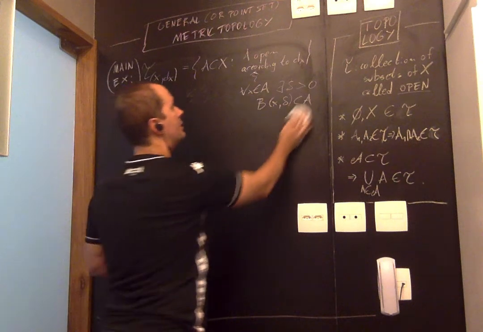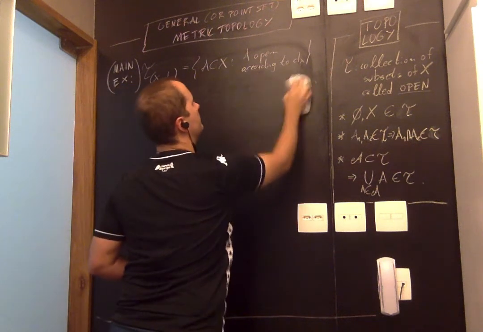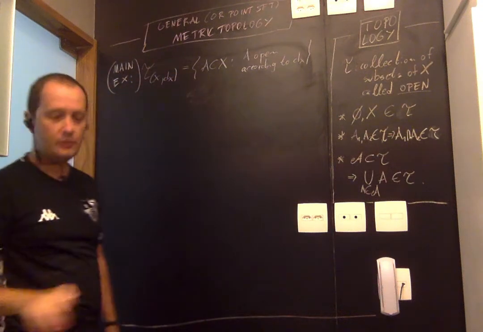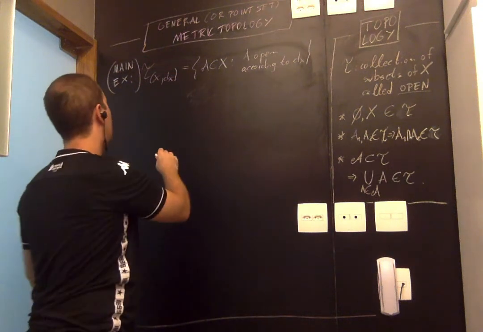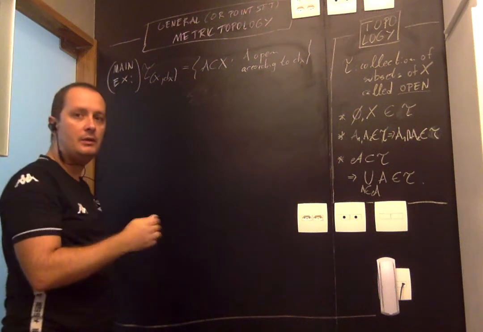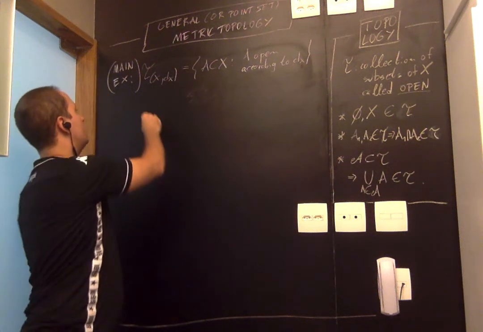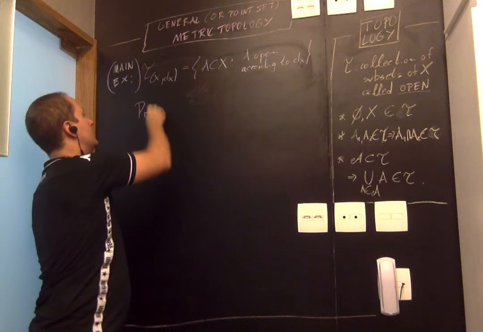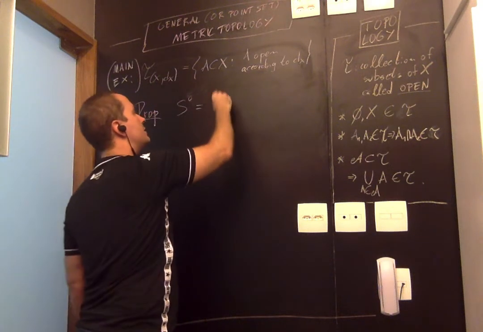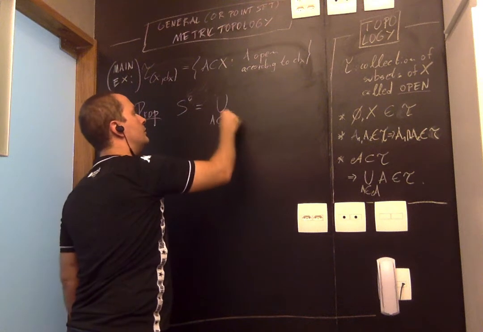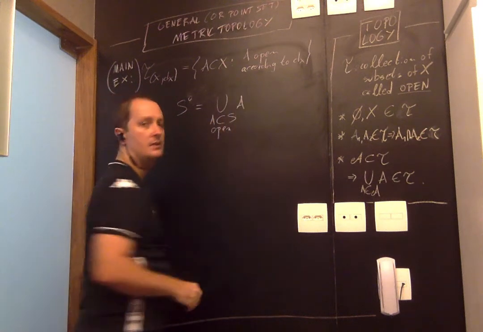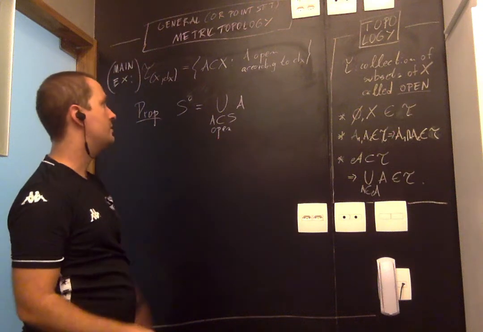So what about the other concepts, right? Here's what I want to do. I want to give, for each one of those concepts we had in the previous video, a metric formulation. And let's start with the interior because it's the easiest case. So remember that the interior is just the union of all open sets contained in S. So it's always an open set.